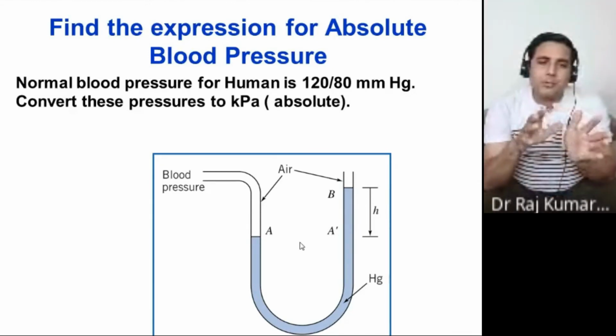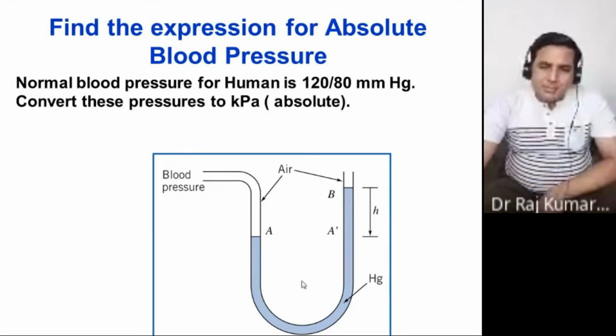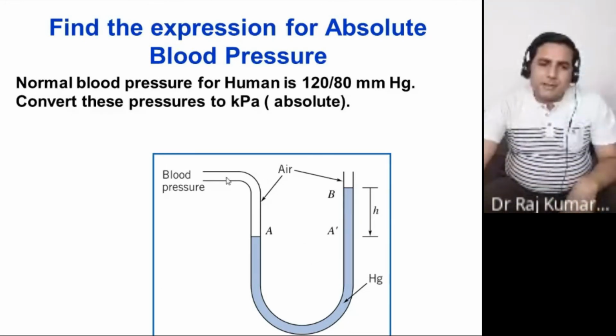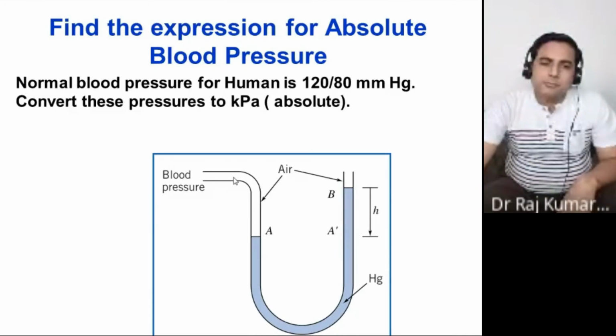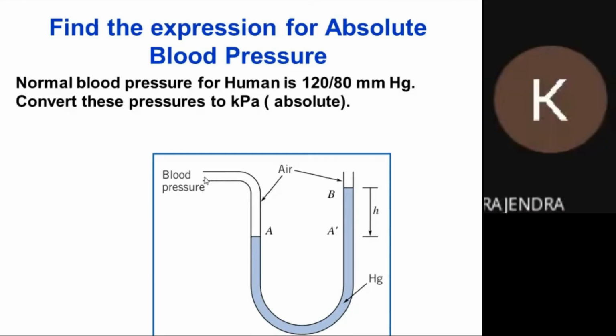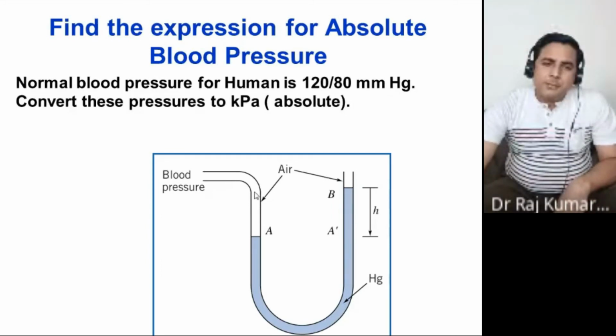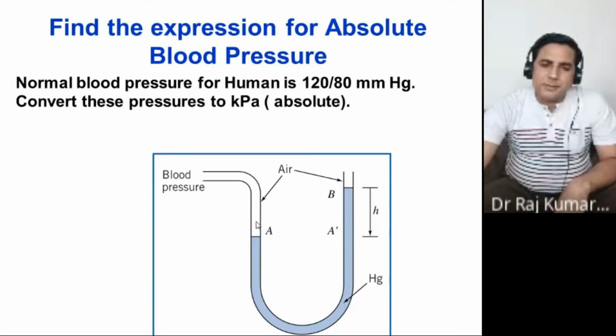Now we want to convert these values into absolute pressure. My question is that if I am at this particular point, suppose I want to calculate pressure here. Suppose you have air in this particular tube, just like that you have air here, right? Will this air have different pressure from here to here in this particular section?